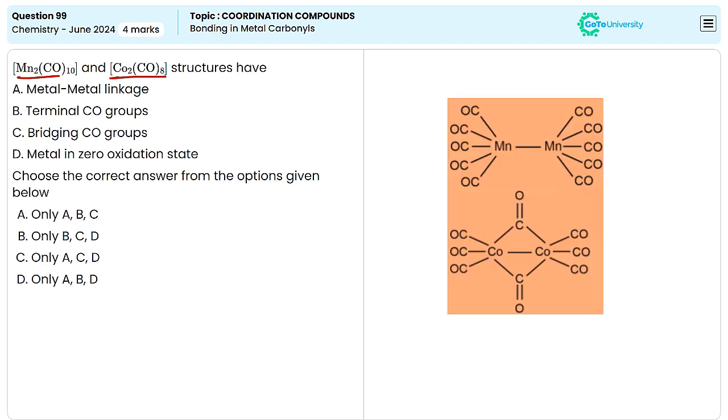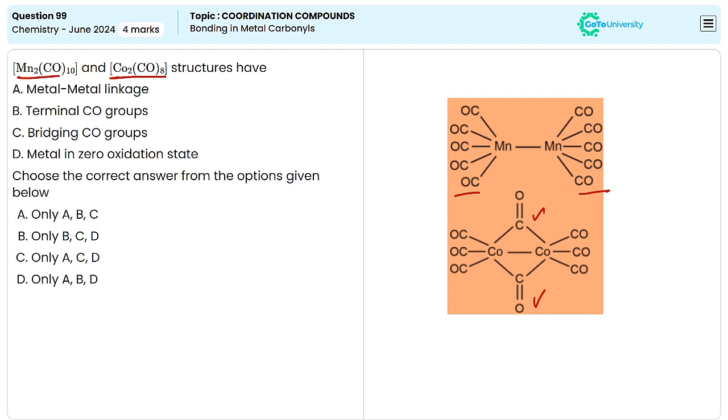From the diagram it is clear, in Mn2(CO)10, both the manganese atoms are connected by one metal-metal bond and both of them contain 5 carbonyl groups. And the second one is Co2(CO)8. Here both the cobalt atoms contain 3 carbonyl groups and 2 carbonyl groups are bridged between these two metal atoms. Now let's come to the properties given here.